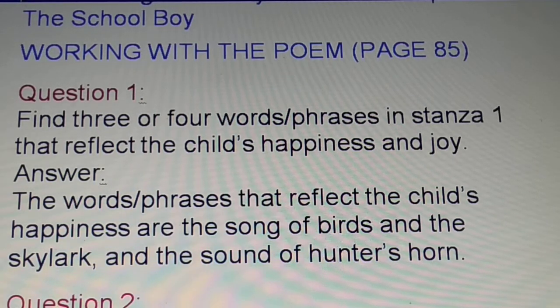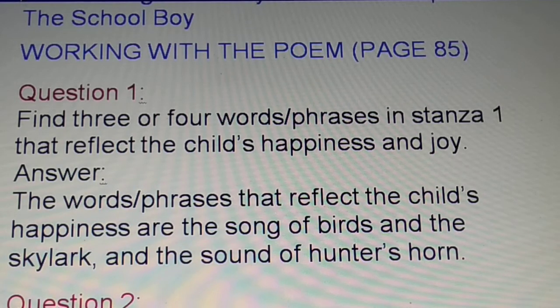Okay, very good. So today we'll do the questions and answers of which lesson? Yes, The Schoolboy. I hope you read the summary, you have read and revised again and again, and I'm sure you are thorough with it. So let's begin the session, children. Working with the poem, page number 85. So you have these questions on which page? 85. Yes, so let's begin.